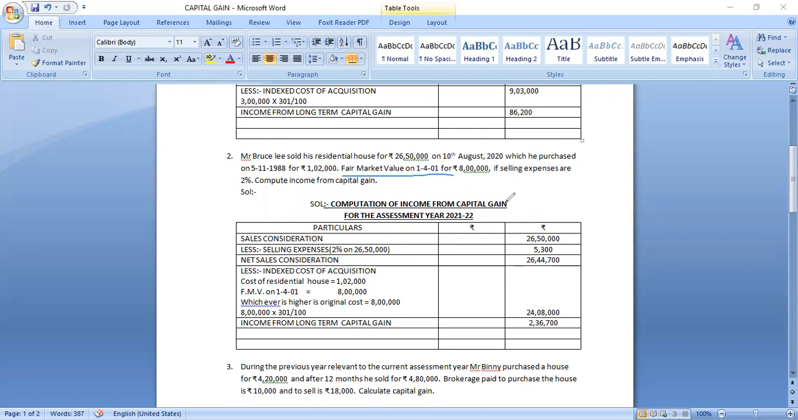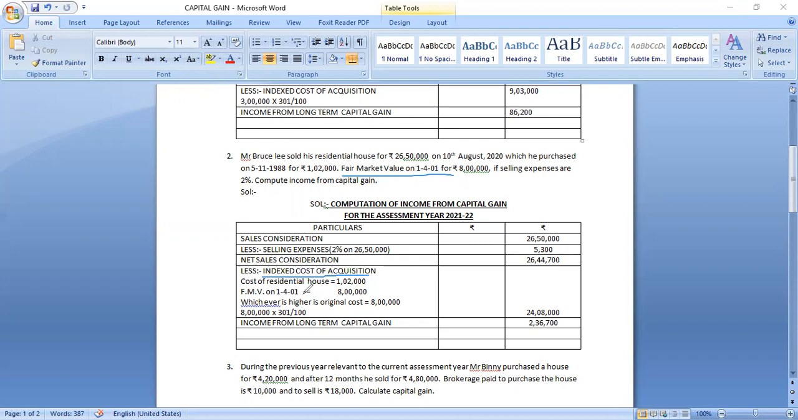Now, because a house is a property, an immobile property, it is a capital asset, but the duration of buying and selling is more than 2 years. Remember, more than 2 years long term, less than 2 years short term. So we have to calculate indexed cost of acquisition because it is a long term capital asset. So what is the cost? Actual cost of the house 1,02,000.